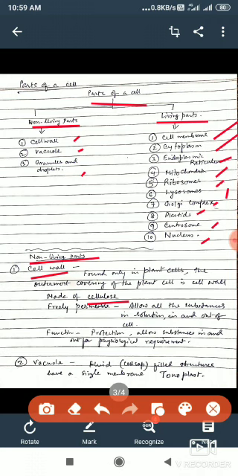What is the function of this cell wall? The function is that it protects the inner substances and allows substances in and out for the physiological requirement. But one thing you must remember, where this cell wall is found, as mentioned in the first sentence, is only in plant cells. That means the outermost covering of the plant cell is the cell wall.